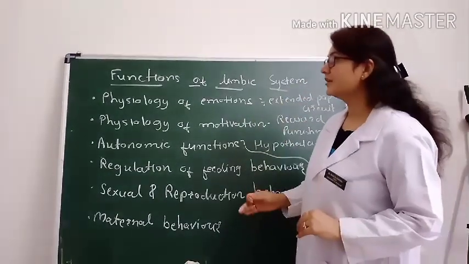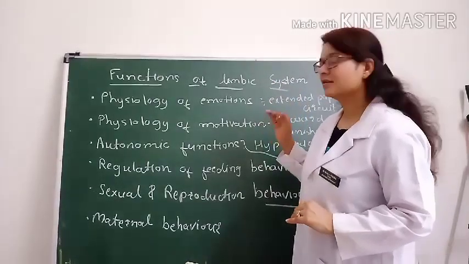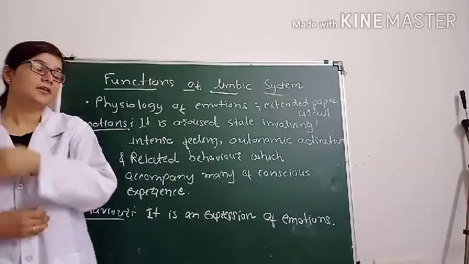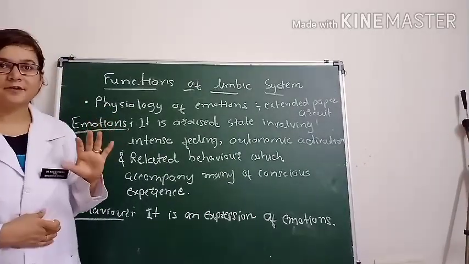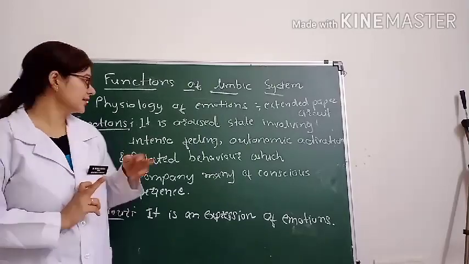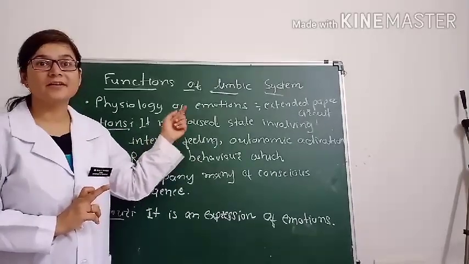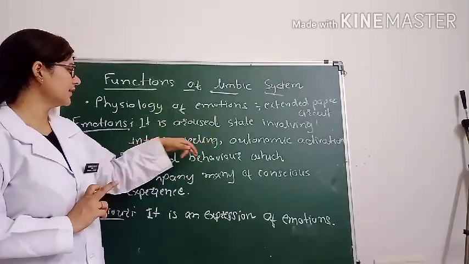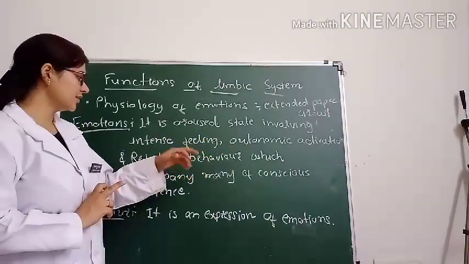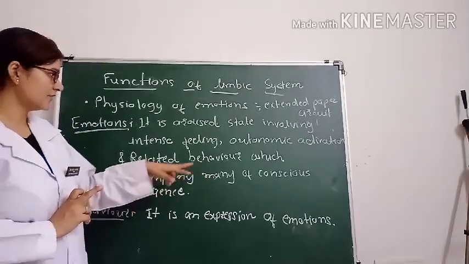So this was the brief introduction to the functions of the limbic system. Now we will see each function separately. What is the physiology of emotion? First we remember what is emotion and what is behavior. Emotion is an aroused state involving intense feeling, autonomic activation, and related behavior which accompany many of the conscious experiences.